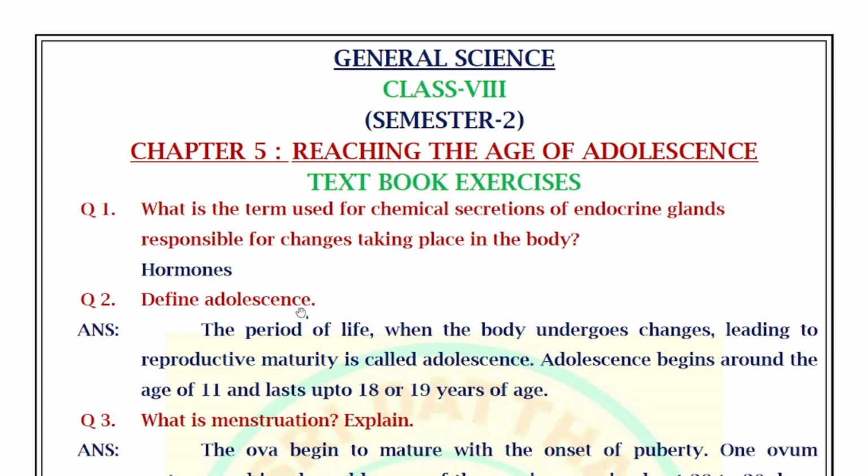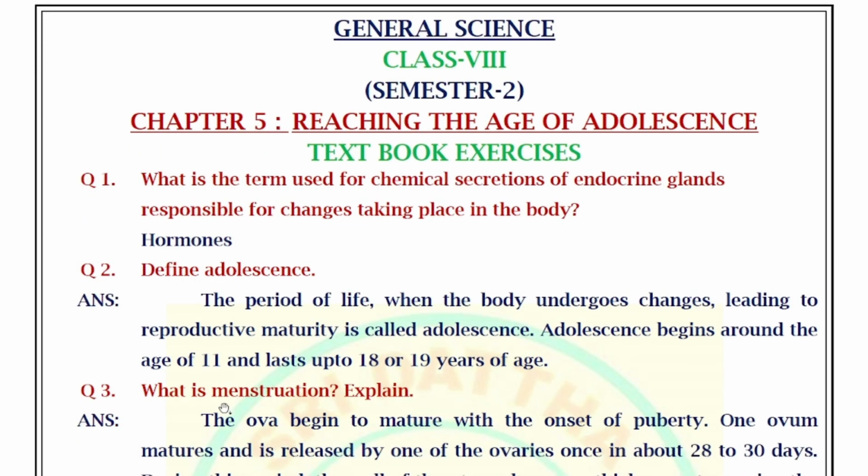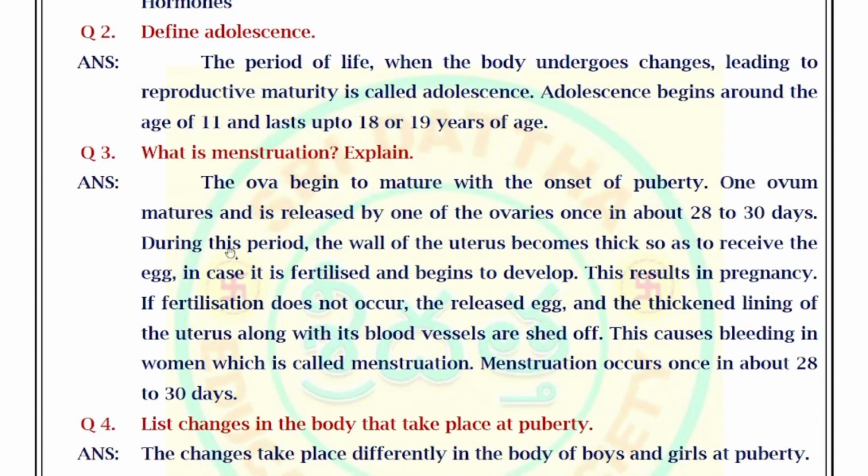Define adolescence. Answer: the period of life when the body undergoes changes leading to reproductive maturity is called adolescence. Adolescence begins around the age of 11 and lasts up to 18 or 19 years of age. So 11 to 18 or 19 years age of persons, we call it as adolescence. Next, move on to third question.